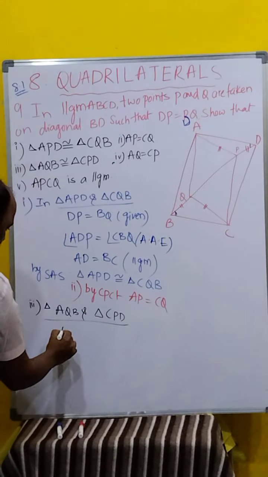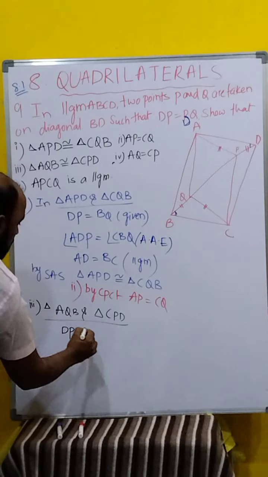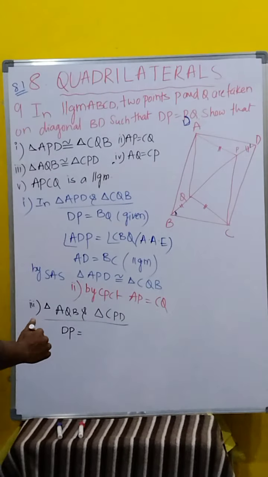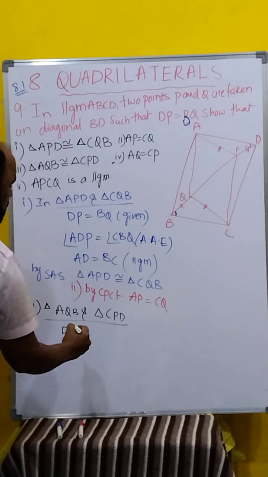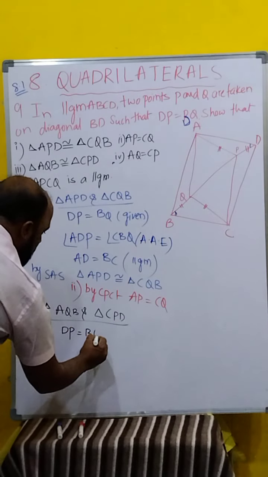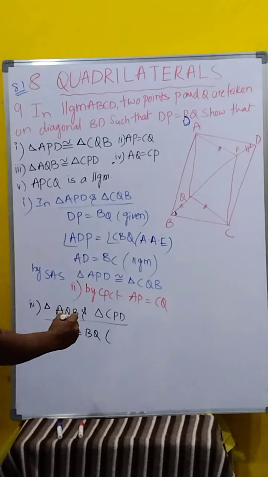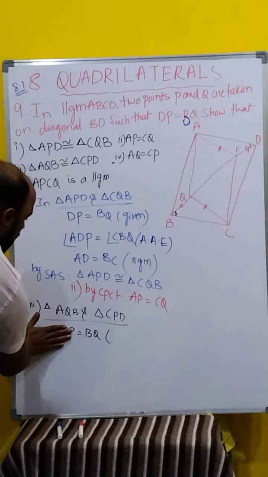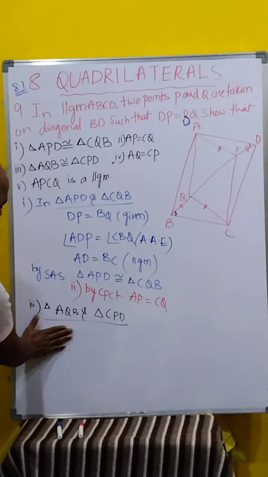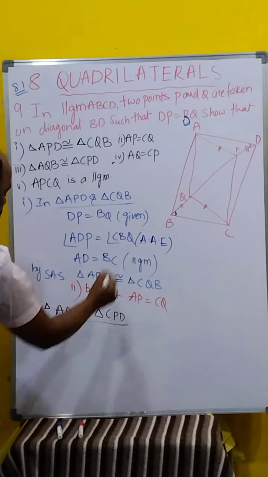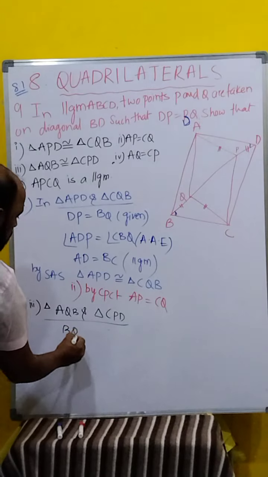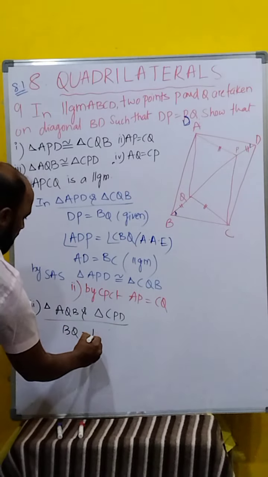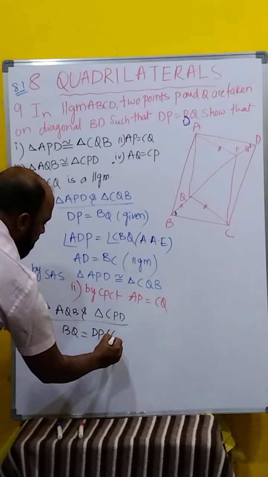DP is equal to BQ. Actually, we have to write the opposite way. First write BQ because it's related to this triangle. BQ is equal to DP. That is given.